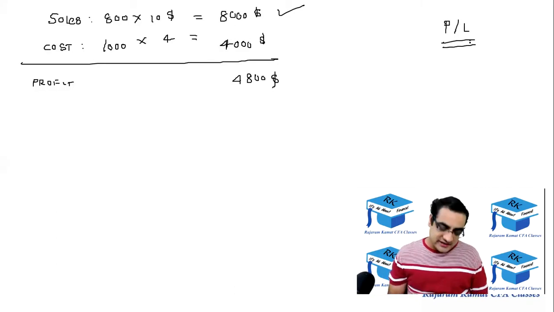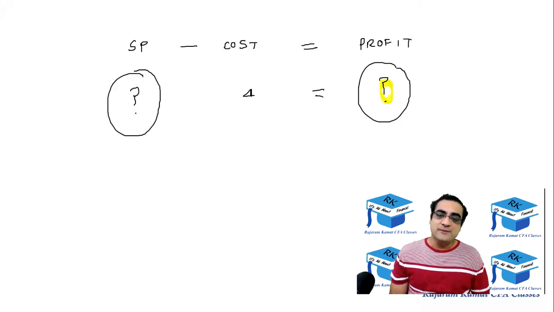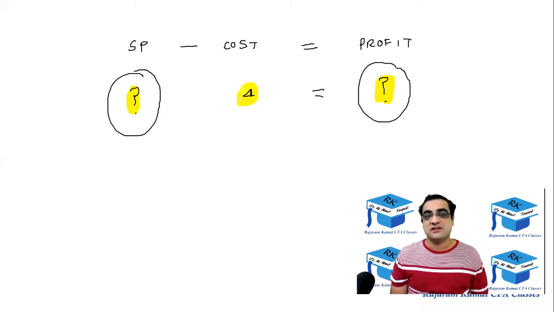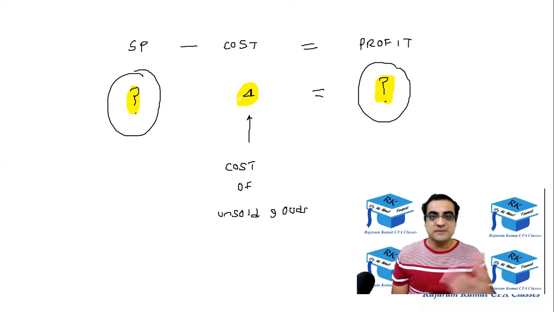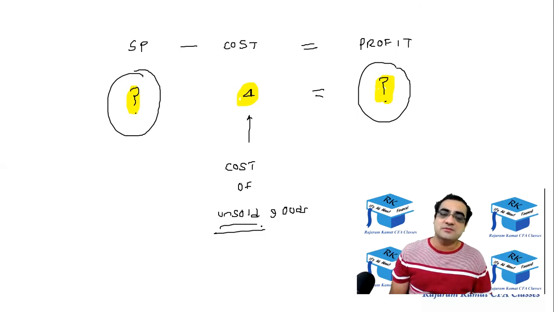So over here, we are intending to calculate profit. And over here, we can't calculate profit for the unsold products because their selling price is not available. So if selling price is not available, we can't calculate profit. So this cost of unsold goods, we don't consider in the income statement. I repeat, this is the cost of unsold goods. Goods means products. So this is the cost of unsold goods, which we don't consider in the income statement because